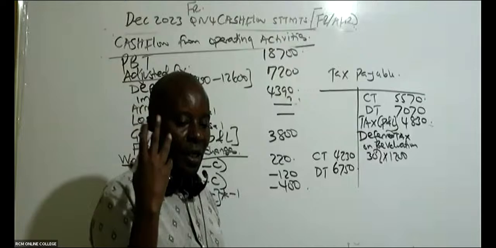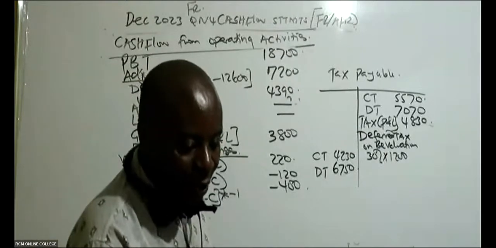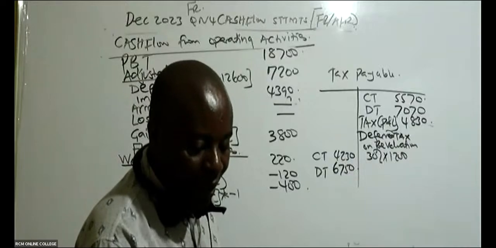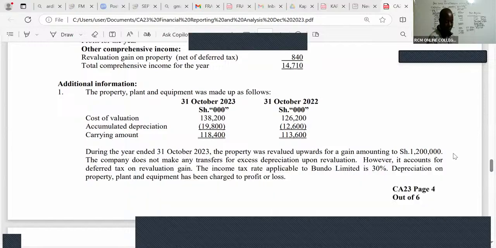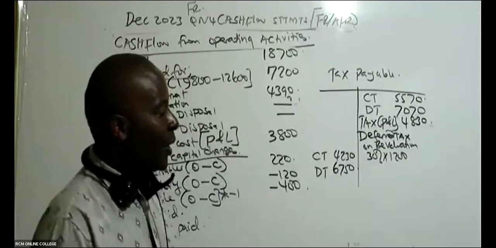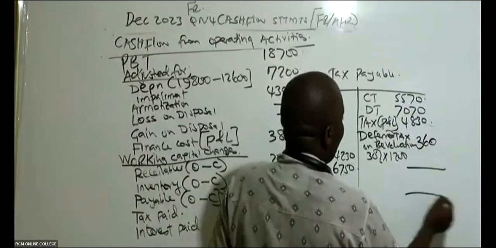It increases your deferred tax liability. You can see in this case there is a revaluation of 1,200, and the rate of tax is 30%. So can you kindly give me this figure? 360. So this is 360, and that is it.